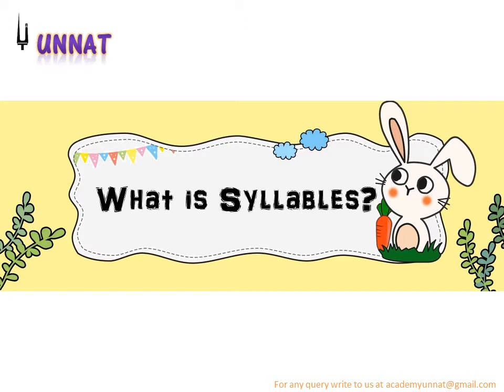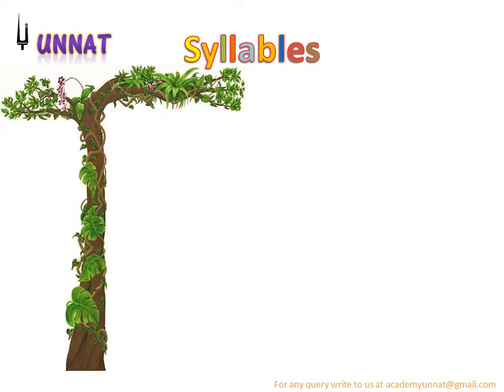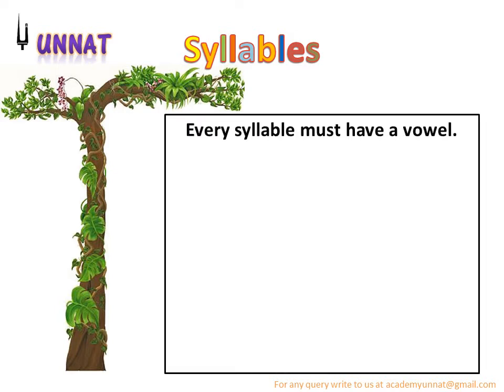Let's start with today's topic, that is syllables. So what do you mean by syllables? Syllables क्या होते हैं? Right? Syllables are the word basically and they must have a vowel. So you can determine how many syllables a word has based on how many vowels are there in the word, right? So when we take any of the word, it should contain vowel sound.